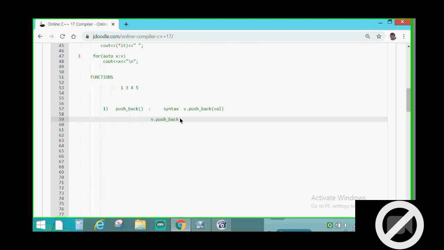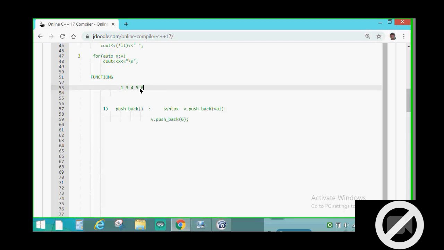the names of the functions in STL are enough to understand what they exactly do. Push_back will insert a value, which it takes as an argument, at the back of the vector. So push_back 6, by doing this the array will change to this.